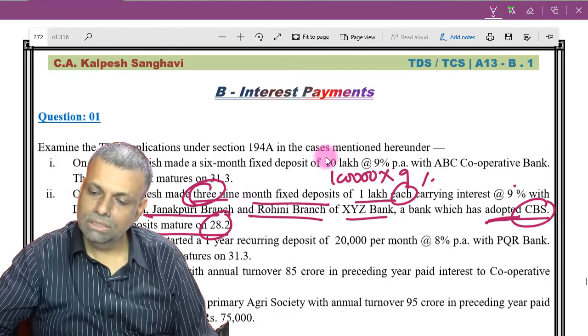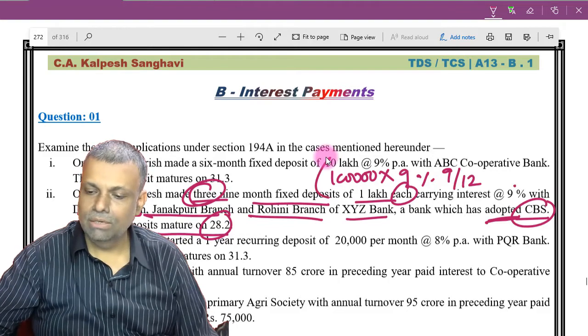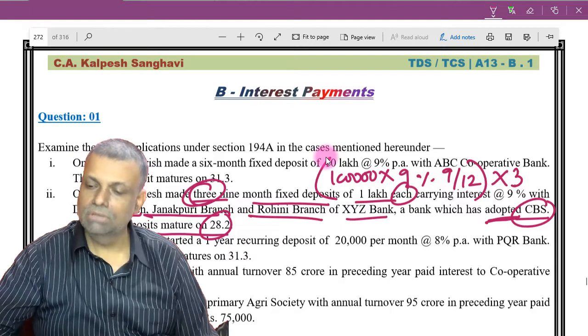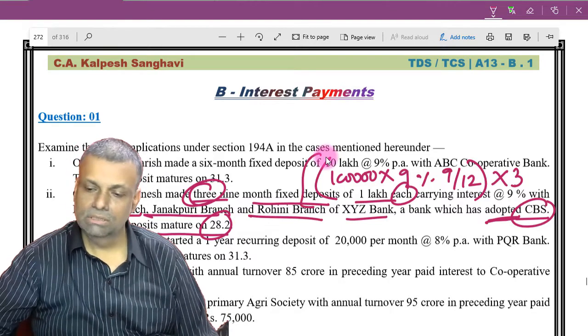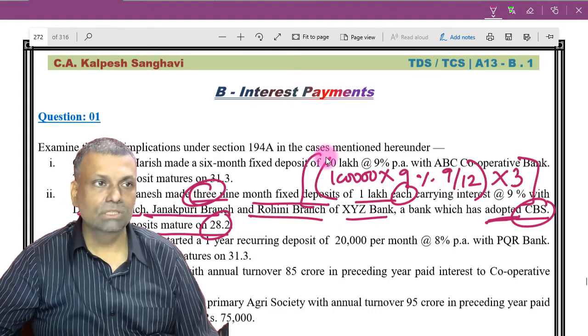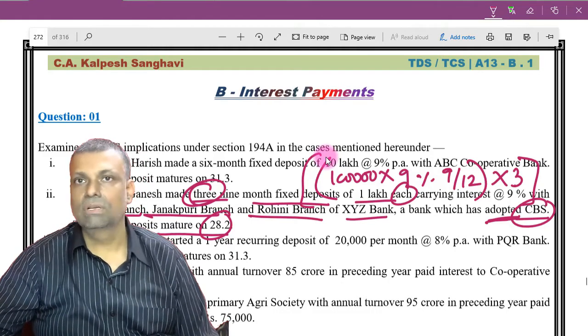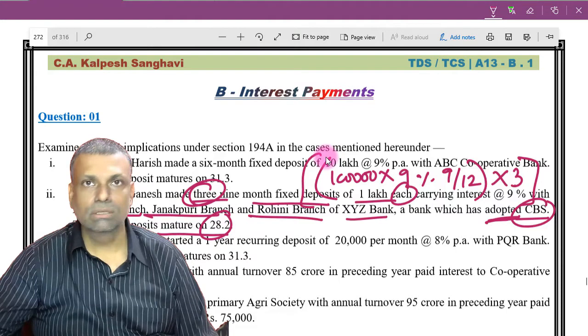It is 9% for 9 months. So 9 by 12. Okay. This is one deposit. And this you have to multiply with 3 because it is 3 deposits. So this is your total interest payment. Just check how much this particular figure comes. Now, if this particular figure crosses the limit, then you deduct the tax.